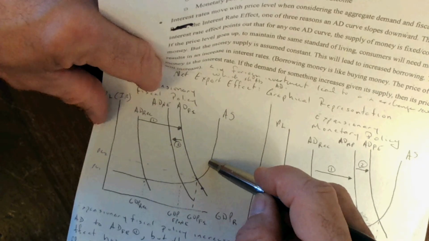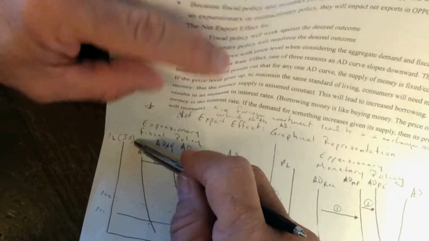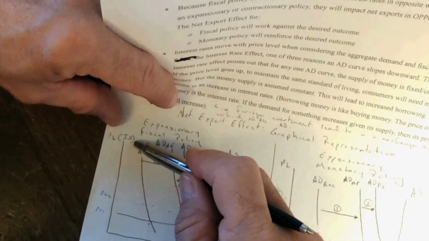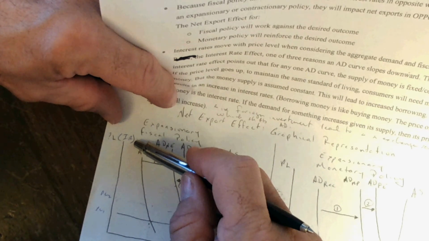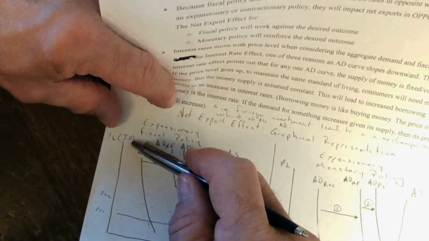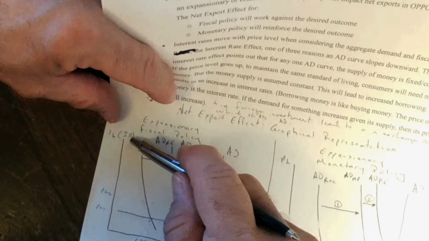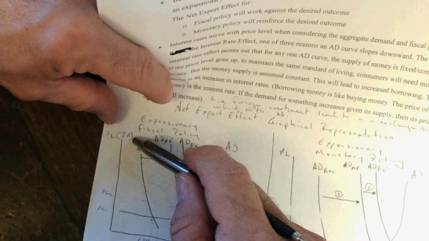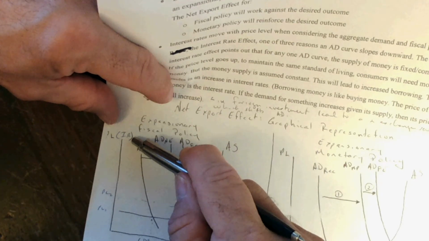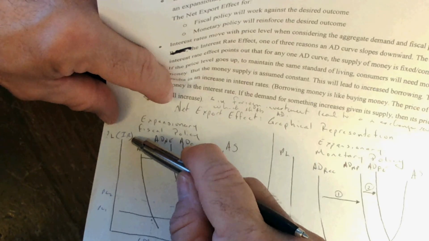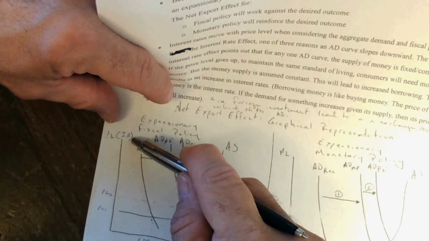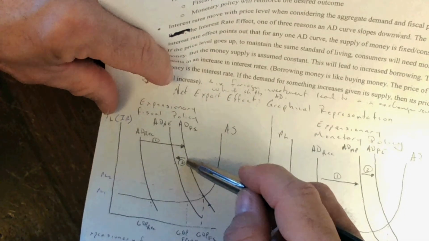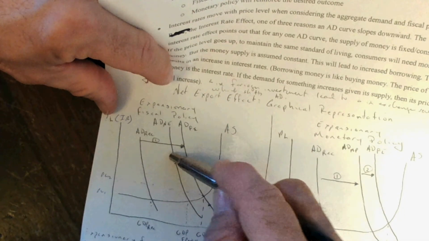Since the quantity of money is fixed, there'll be a change in interest rates for the real balance, foreign purchase, and interest rate effect. When that interest rate changes, it's going to change the demand for dollars as investors around the world try to take their money and invest it in the country with the highest interest rate. Since interest rates would be going up in our economy, the demand for the dollar would go up. As the demand for the dollar goes up, it looks like foreign goods got cheaper and domestic goods to them got more expensive, so XN would decline, and that's going to push XN backwards in a counterproductive way.